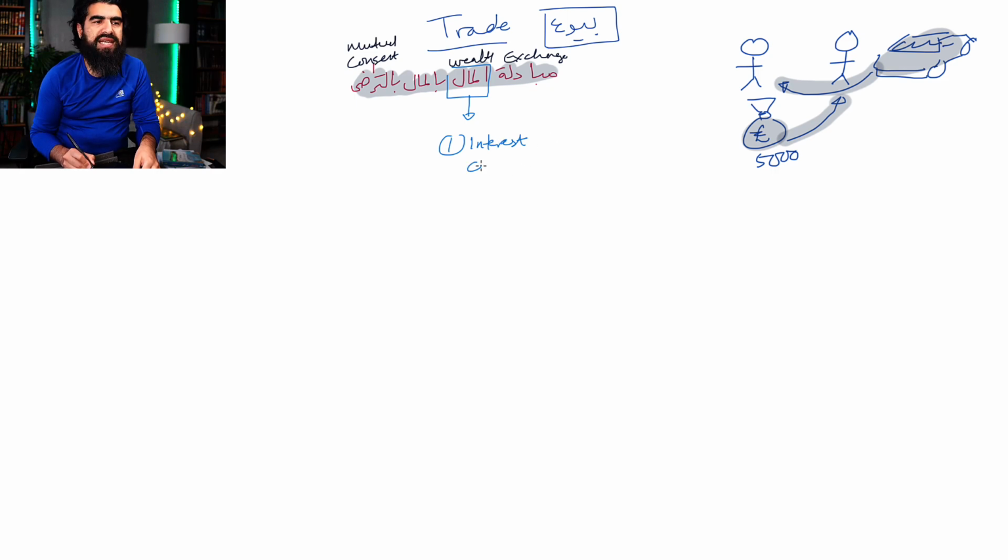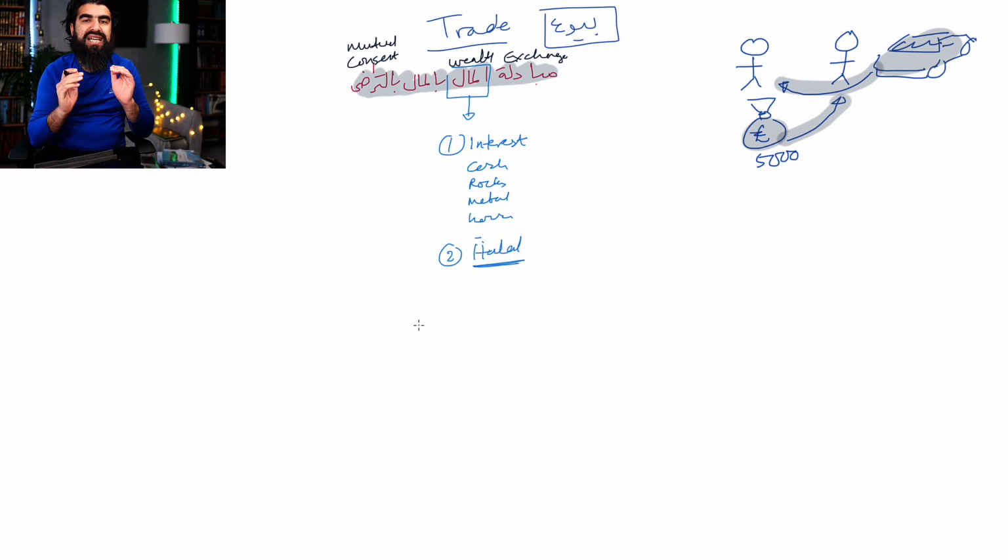It could be cash. It could be some expensive rocks. It could be some special type of metal. It could be bricks, a house, a car, and so forth. Think of anything, put it in the comments as well. And number two, it must be halal, meaning it cannot be haram. It must be something that Allah has not called haram.